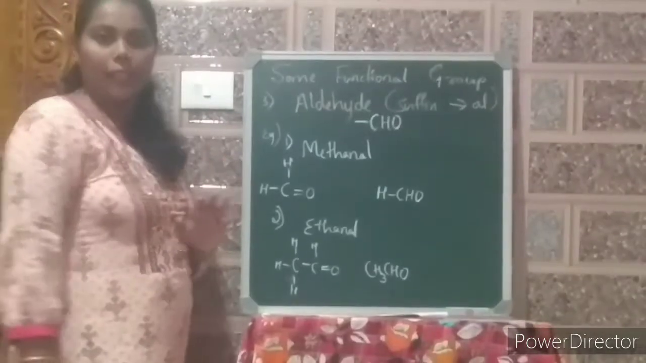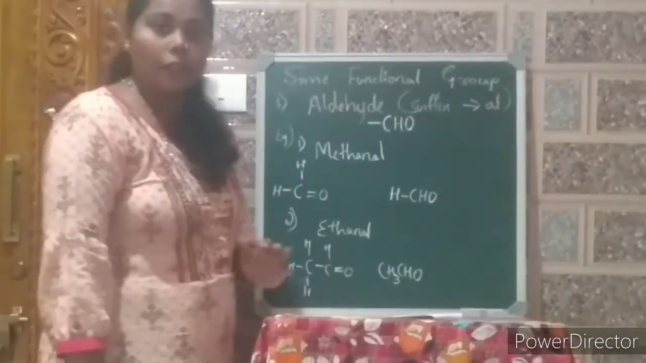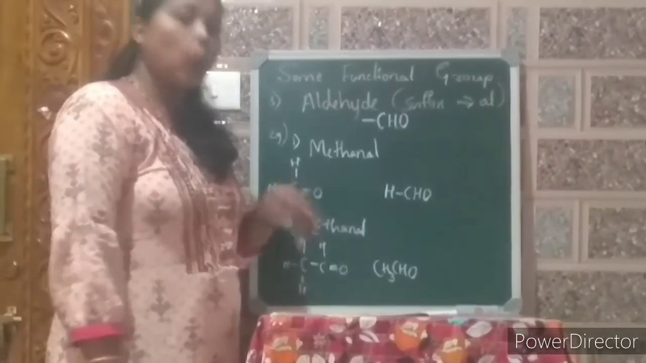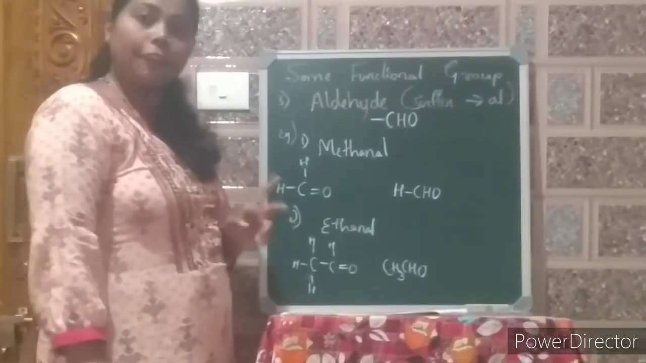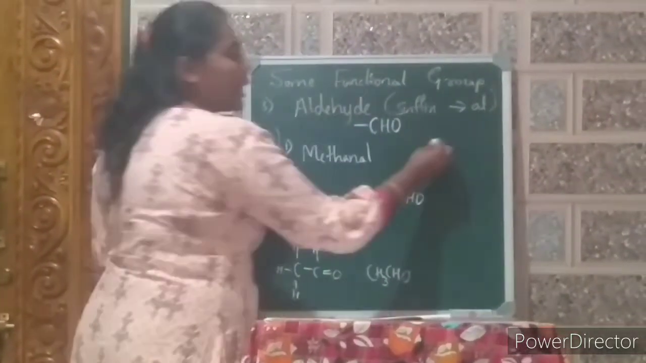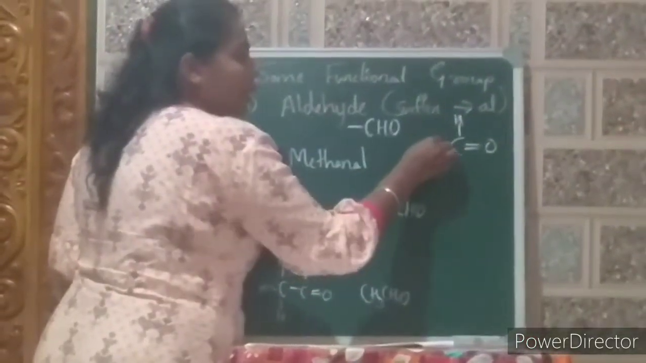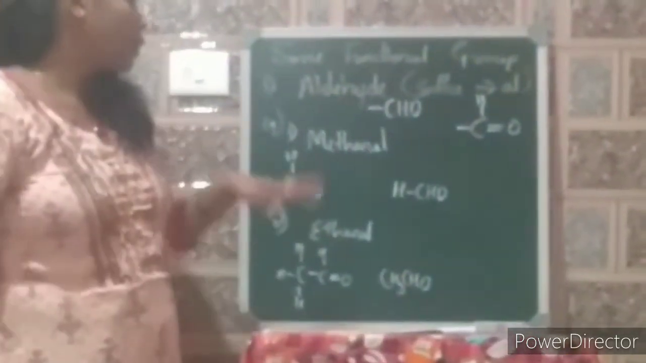Next one is aldehyde. Aldehyde functional group. For this, suffix is Al. For alcohol, suffix is OL. For aldehyde, suffix is Al. And its functional group is CHO. We can write this like this also: C double bond O and C single bond H.